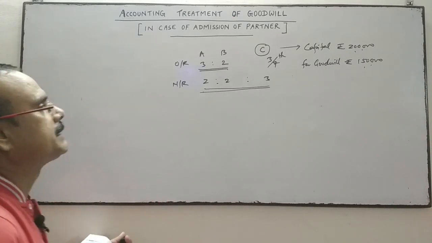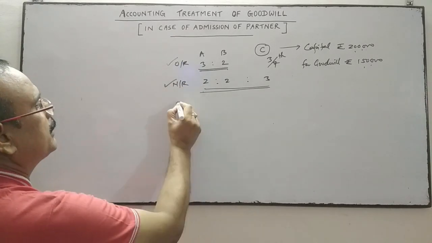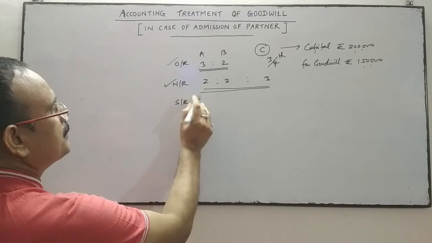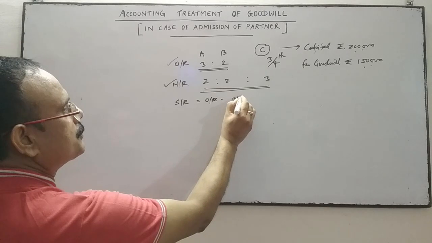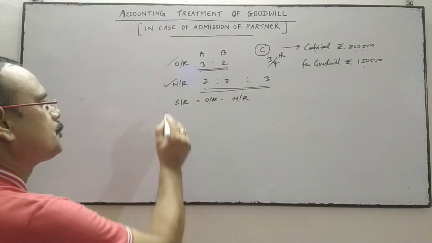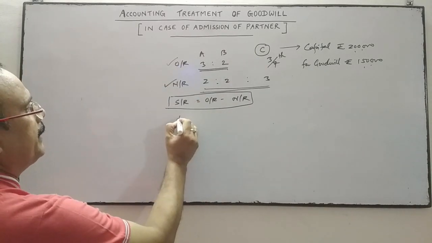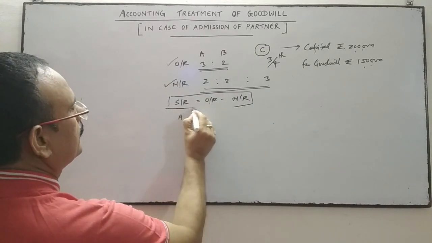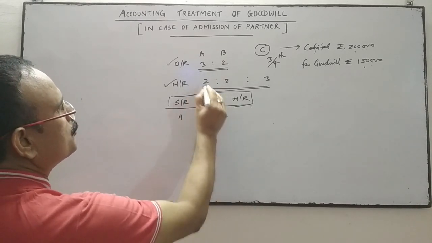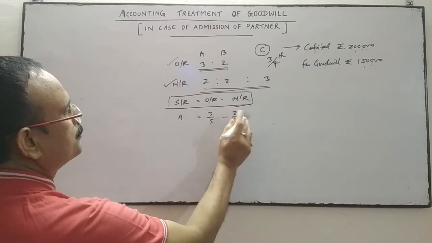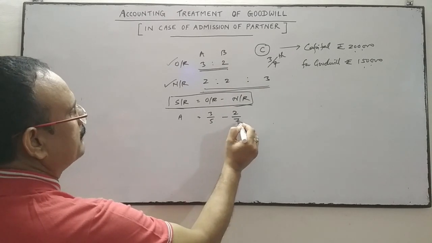So we have to calculate the sacrificing ratio first, because old ratio and new ratio are given. Sacrificing ratio is equal to old ratio minus new ratio. In case of A, old ratio is 3/5 and new ratio is 2/7.